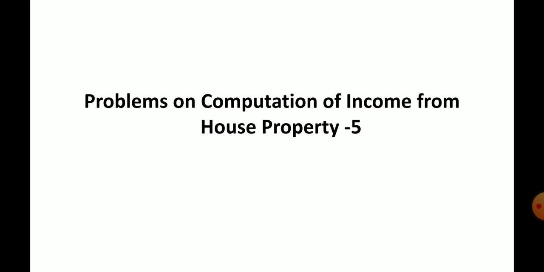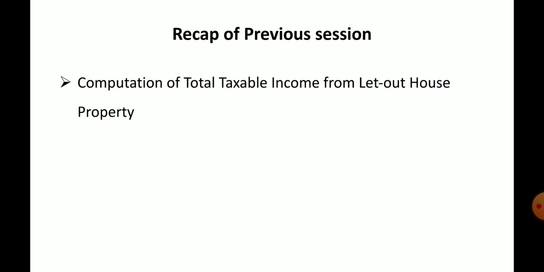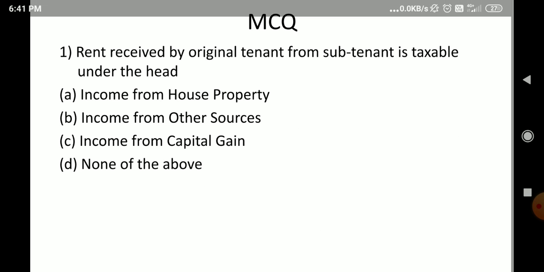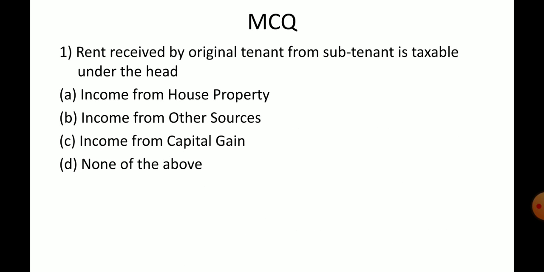In the three previous slides, we have been understanding through the MCQ questions. So in this session also, we are going to understand the problem through the MCQ questions. Okay, the problem number 5. So these are all the common things, that's why I am just scrolling down. So MCQ questions. Rent received by original tenant from subtenant is taxable under the head.